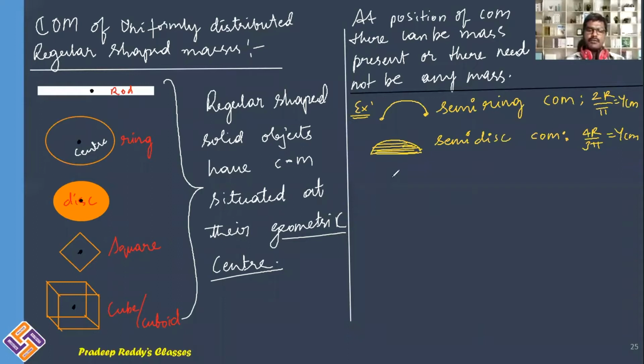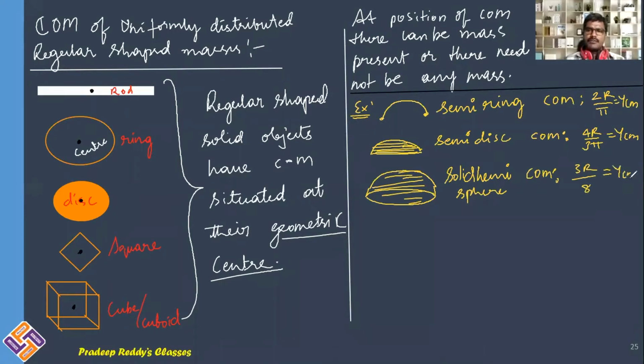Similarly, you can have a solid hemisphere. This is a solid hemisphere. For the solid hemisphere, the center of mass is situated at a distance 3r divided by 8, which is ycm.